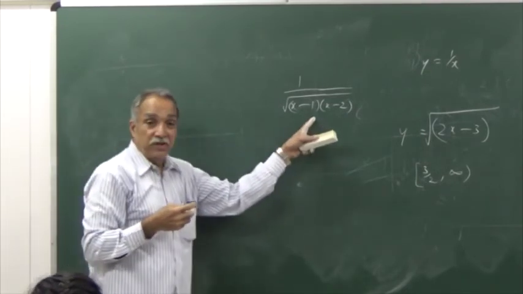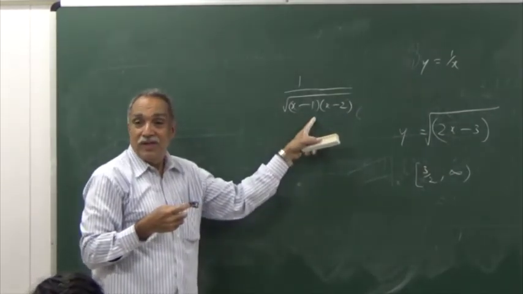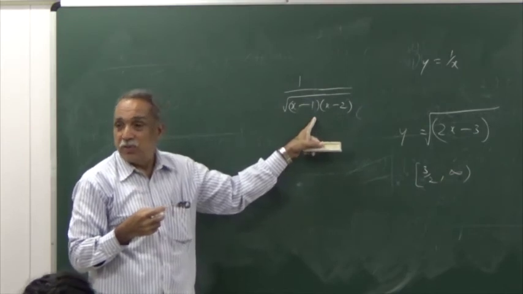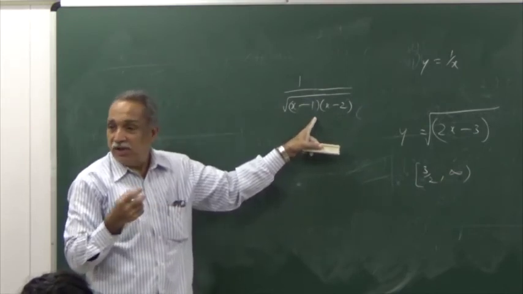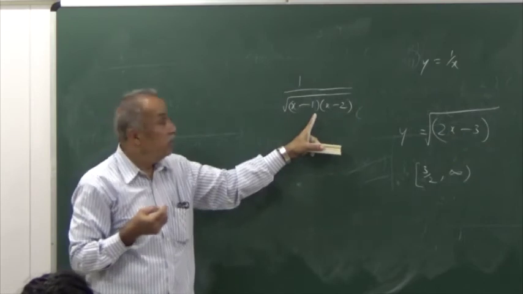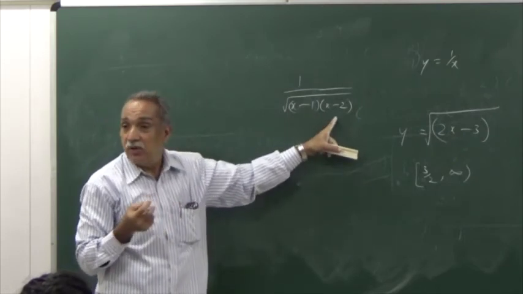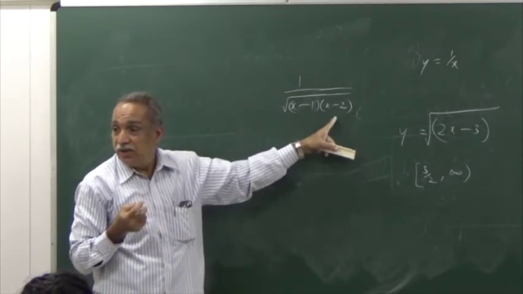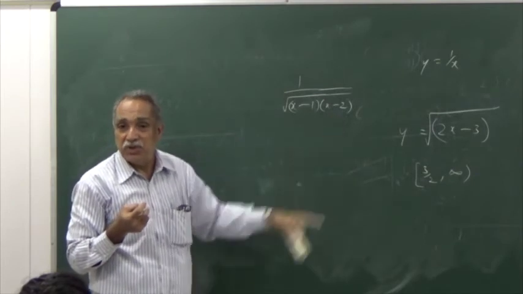This is a quadratic now. A quadratic need not be always positive. Under what conditions will a quadratic be positive? Is this a quadratic with the x square coefficient positive? Yes. When will it be positive?